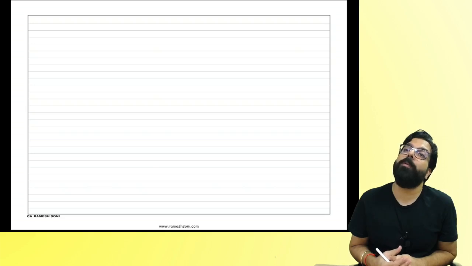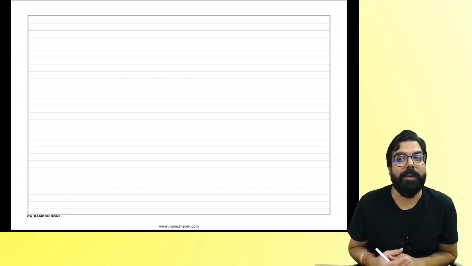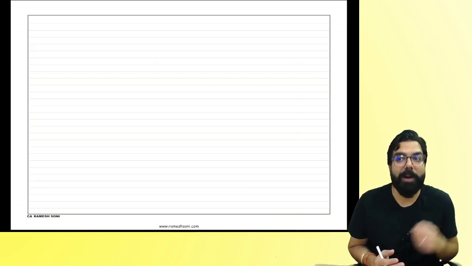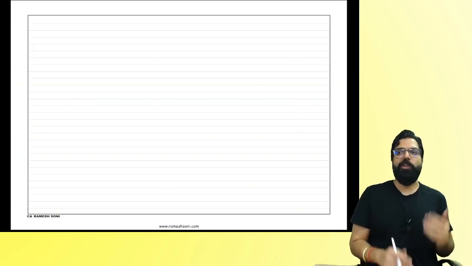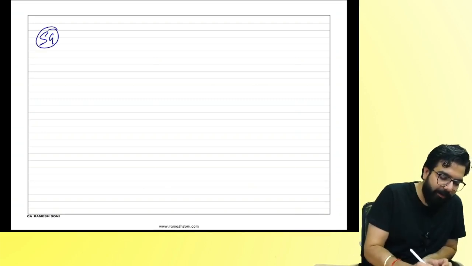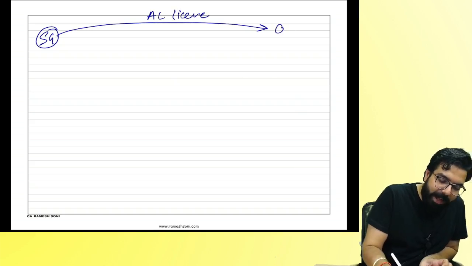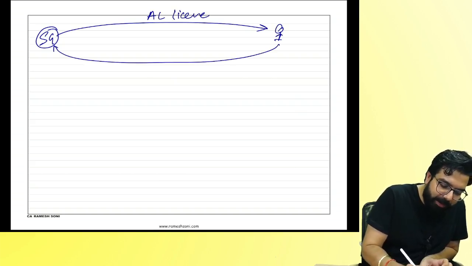Alcohol is out of scope of supply, but not the alcoholic liquor license. Giving of license is different, alcohol is different. Alcohol is neither supply of goods nor supply of service. Now that was the problem. People went and asked, sir, alcohol is out, but what about government giving an alcoholic liquor license? So government clarified that whenever state government is giving alcoholic liquor license, and from the person it is collecting license fees